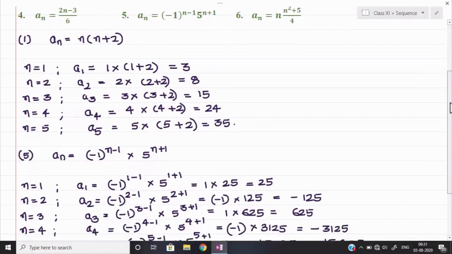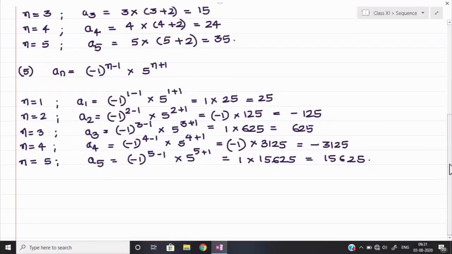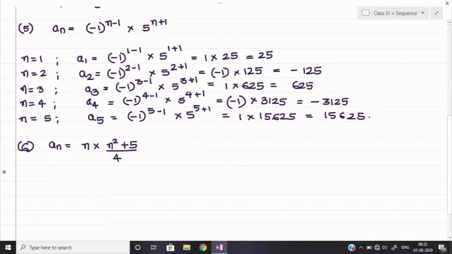In the sixth question we are given that an is equal to n into (n square plus 5) upon 4. Let us put in some values here. I don't think it is difficult for you, so I will show you one or two values.